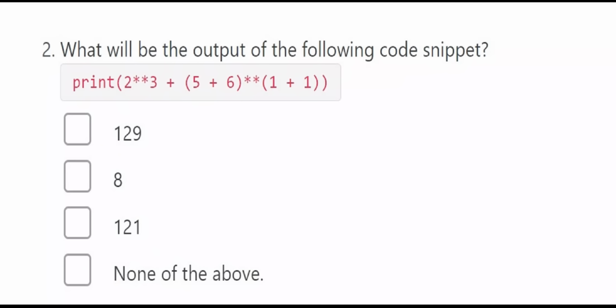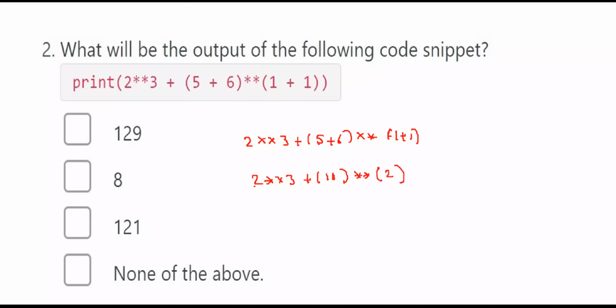Here, what will be the output of the following code snippet? print(2 ** 3 + (5 + 6) ** (1 + 1)). You first have to evaluate the brackets. Here 5 + 6 is 11, and 1 + 1 is 2.